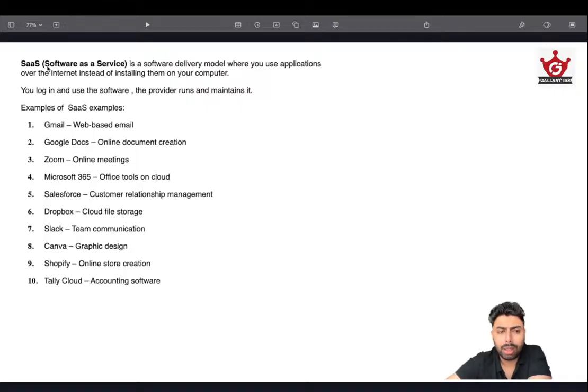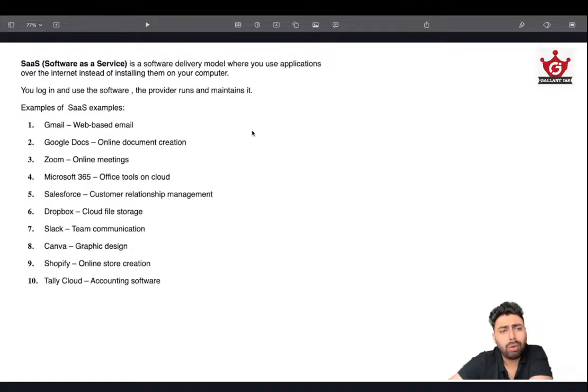Netflix is also a good example. So it's not just about productivity applications, the gaming application, etc. are included in this software as a service platform. So these are the examples: Shopify, Canva, Slack, Dropbox, Salesforce, Microsoft 360, Office tools on cloud, okay, not the one that we installed, and Zoom, etc. are all software as a service. So that's about it. Easy.